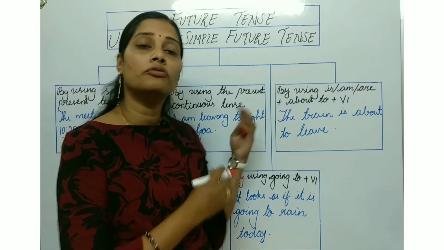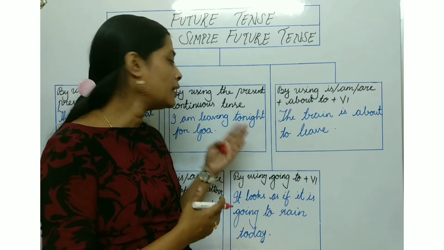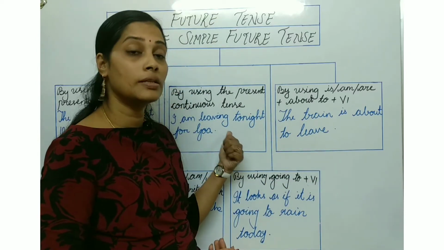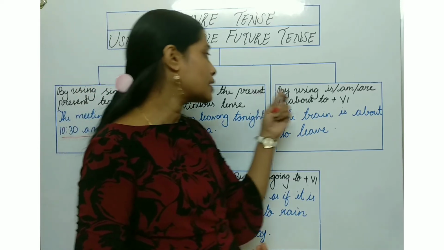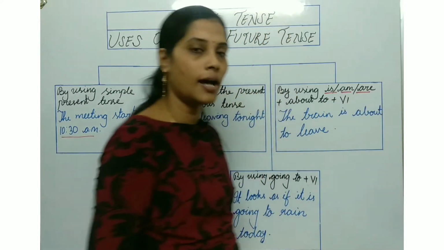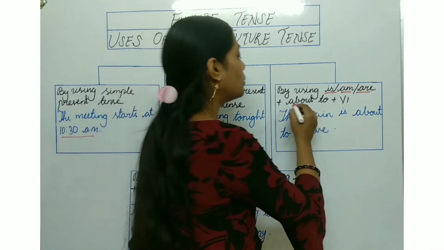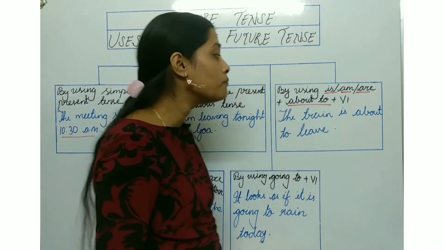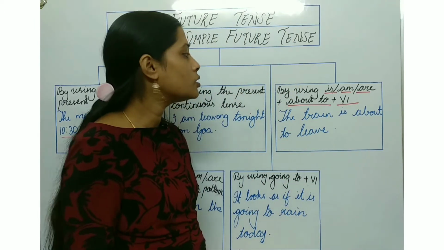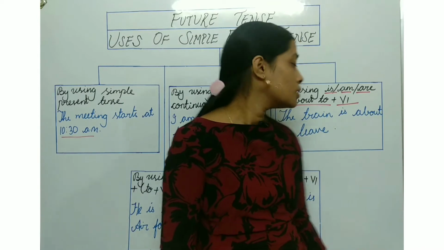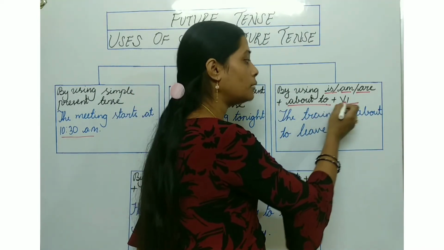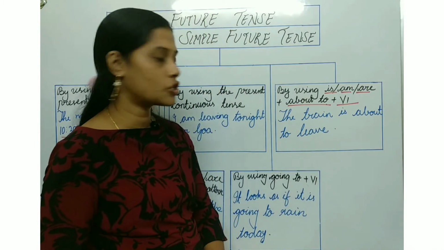So यहाँ पे will और shall के इस्तेमाल किए बगैर भी sentence future को रेफर कर रहा है, क्यों कि ये present continuous में है. Next point, by using is, am, are के साथ plus about to होगा and the v1 form of the verb, so which is called as base form. So यहाँ पे देखिए is, am, are के साथ about to का use होगा plus verb का first form होगा.